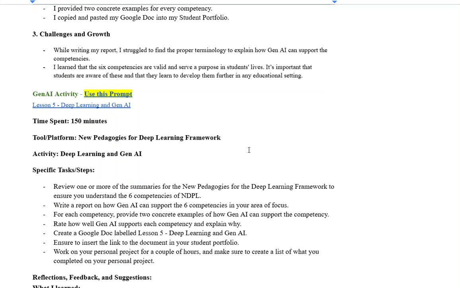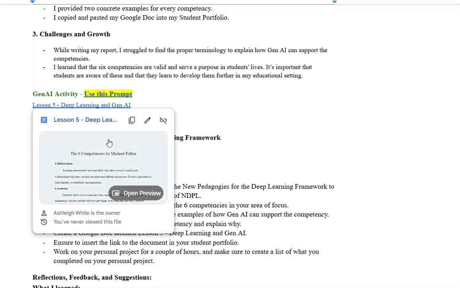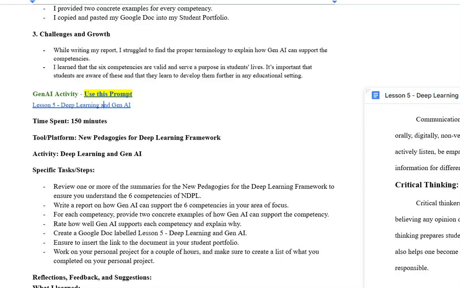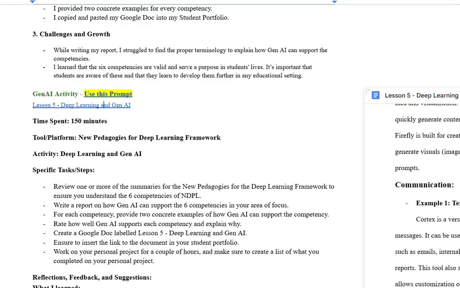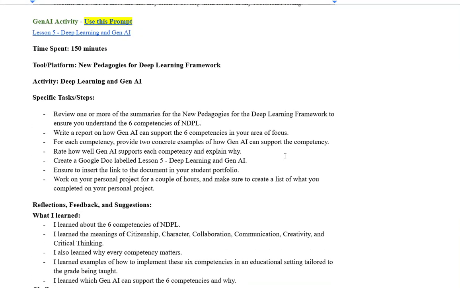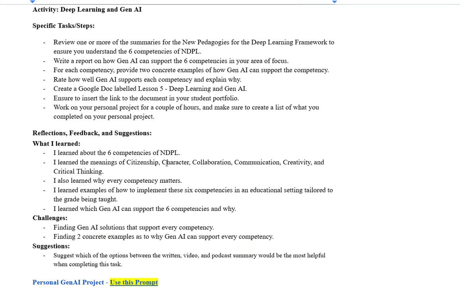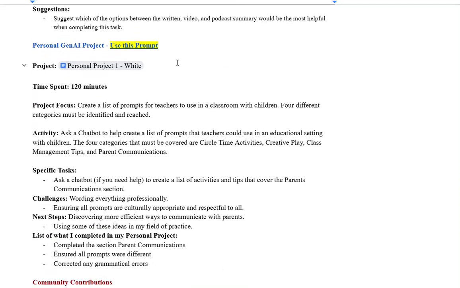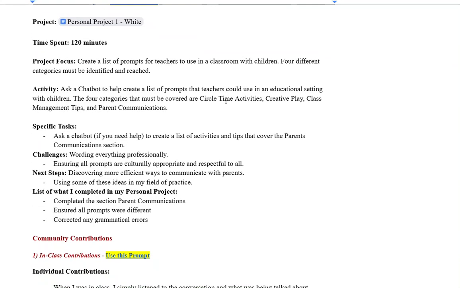In terms of the Gen AI activity, you have it here, which is good. It's a good link. You've got the competencies. Now, I don't think you rated yourself on it, but that's all right. And then you've given a very solid reflection here. Personal project, I'll separate that from now on. So what you submit as a personal project will be just looked at individually. But you have a nice reflection here.